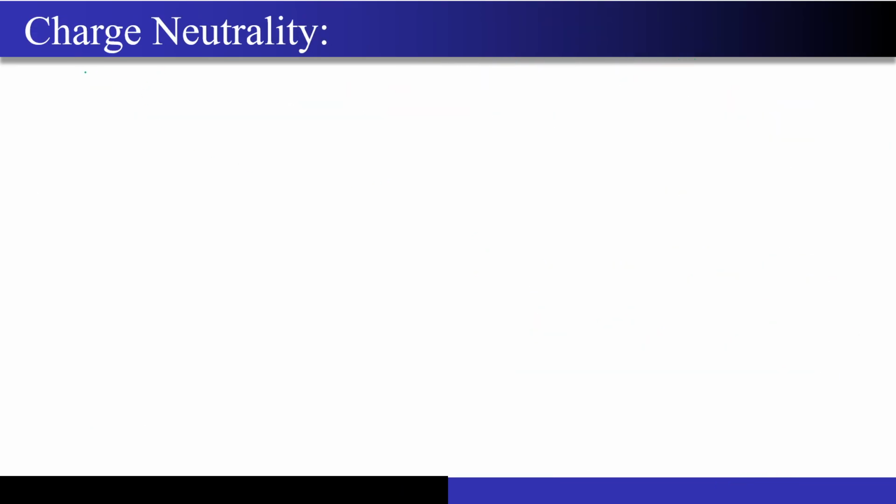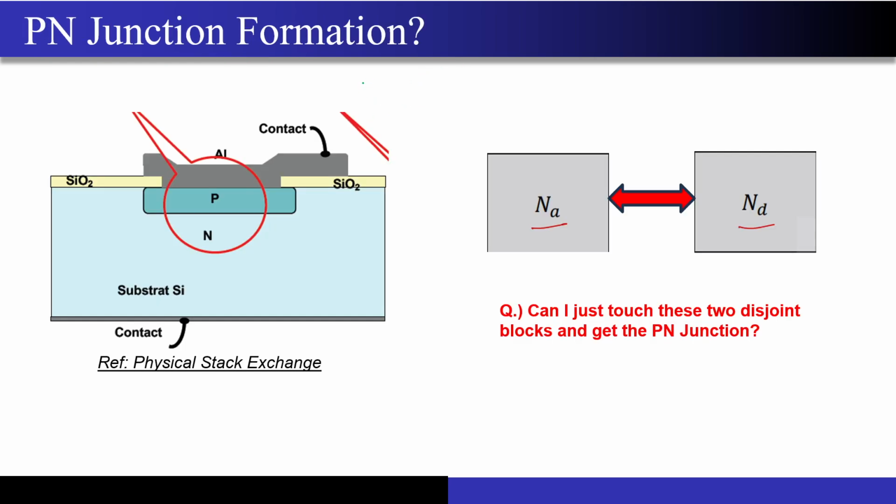Okay, so this is about the same thing that I just explained, the same charge neutrality: corresponding to each electron that a phosphorus atom brings, it has a proton present in the nucleus, so the system is net neutral. Now, one more thing that sir must have already told you: when somebody tells you about PN junction formation, do not think that there are two different semiconductor slabs that you are trying to join. The junction does not form like that.